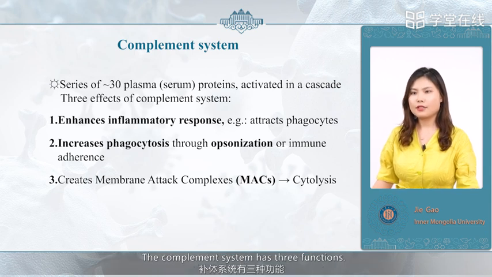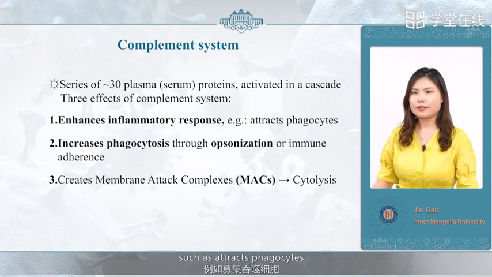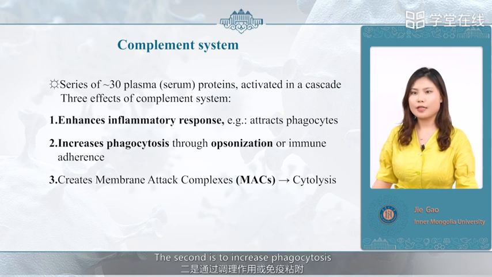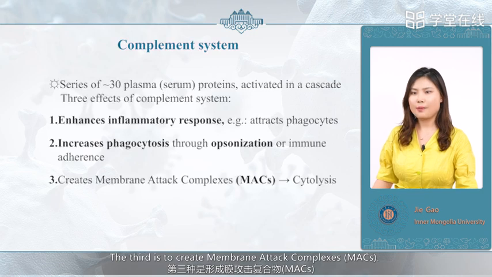The complement system has three functions. The first is to enhance the inflammatory response, such as attracting phagocytes. The second is to increase phagocytosis through opsonization or immune adherence. The third is to create membrane attack complexes, MAC.